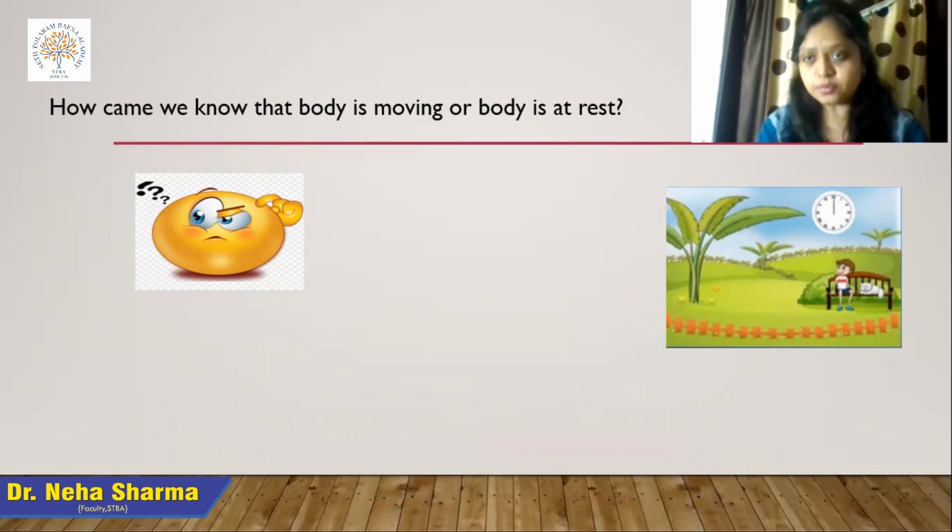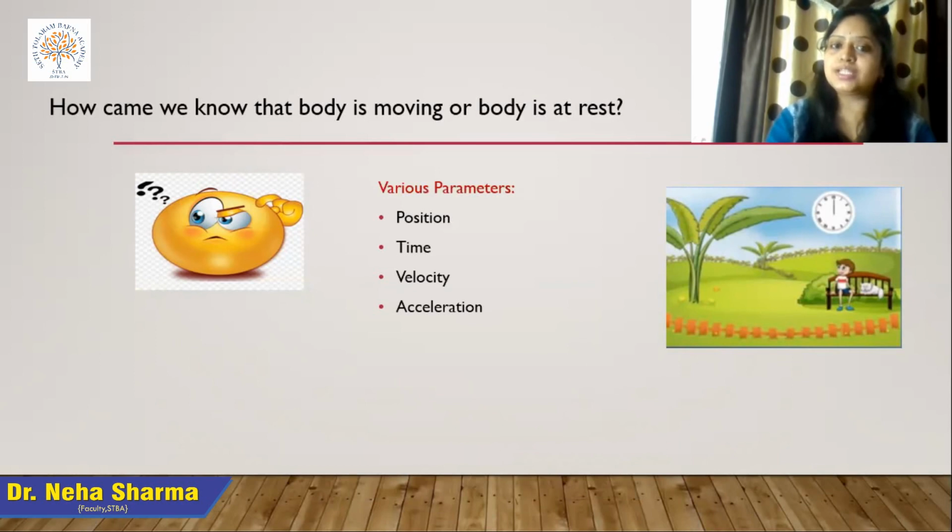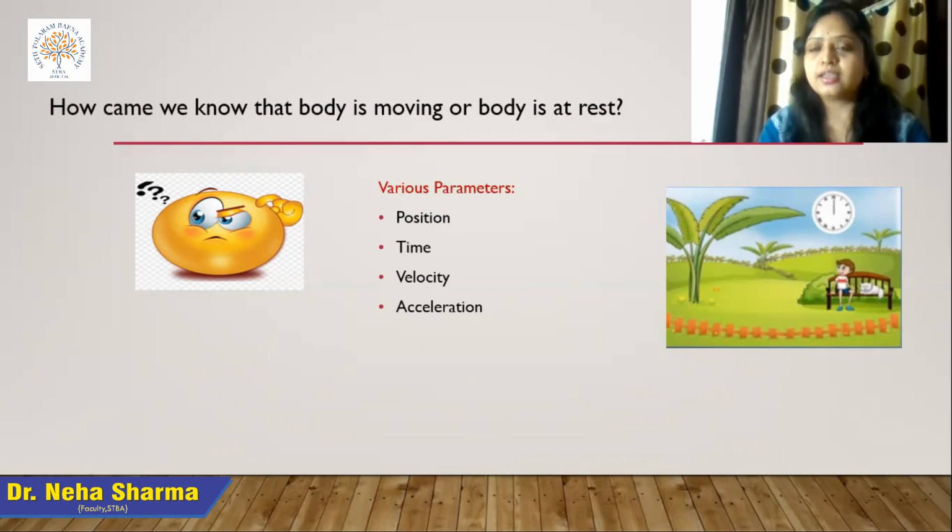So how can we know whether a particular body is moving or at rest? In science, we define everything with various parameters. So we judge whether the object is in movement or motion or in rest. By taking parameters like position, time, velocity, and acceleration, we can identify whether the object is in motion or in rest state. This time we are taking only position and time.